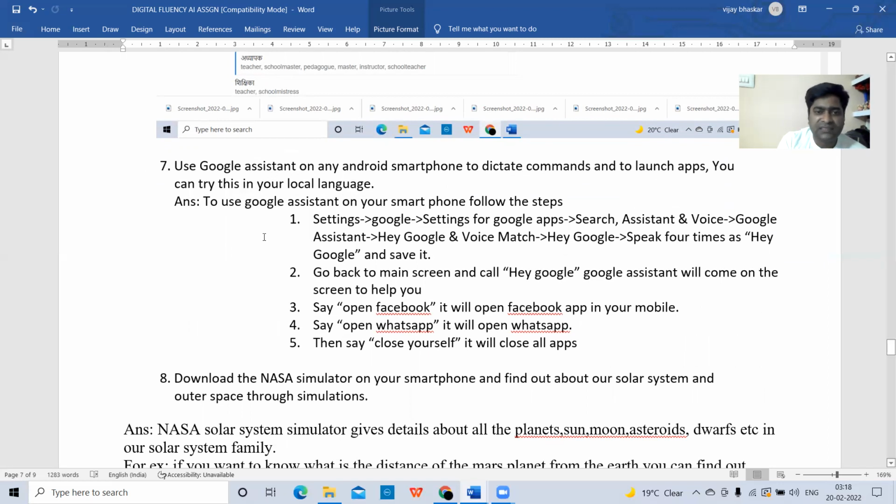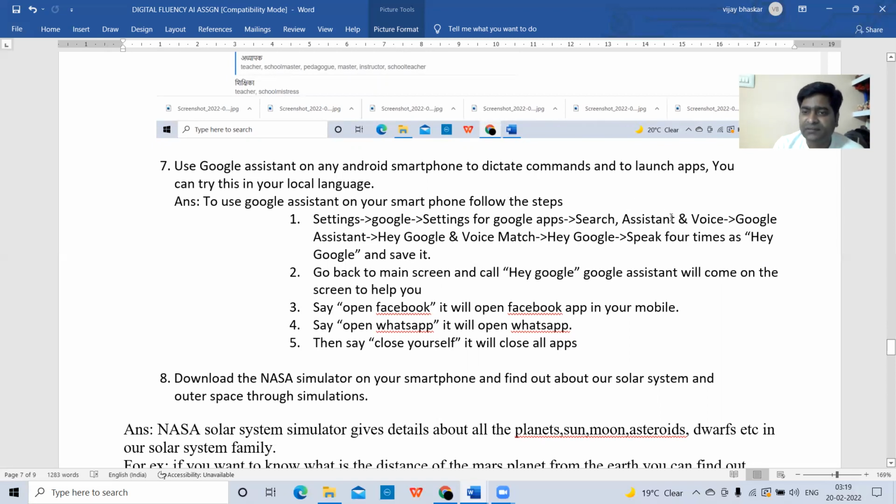Now see here, what are the steps to use Google Assistant on your smartphone? Follow these steps. We need to follow some steps in order to activate the Google Assistant. First, you go to the settings in your mobile. There, the Google option. In that Google option, you go to the settings for Google Apps. In that, search assistant and voice. After that, you need to select Google Assistant. In that Google Assistant, you need to select Hey Google and voice match. After selecting that, select Hey Google.